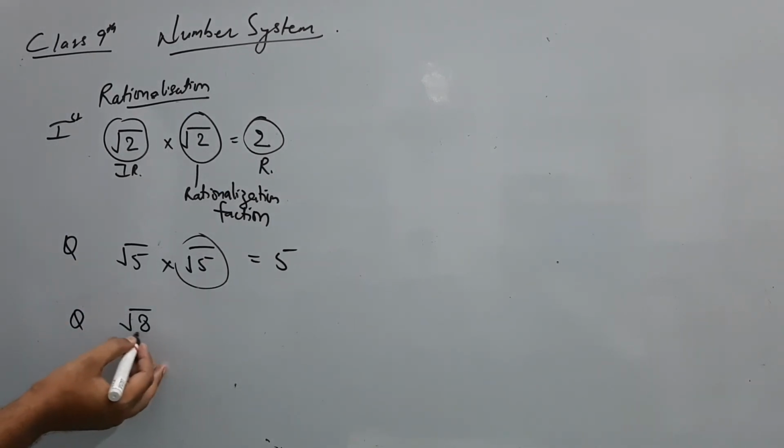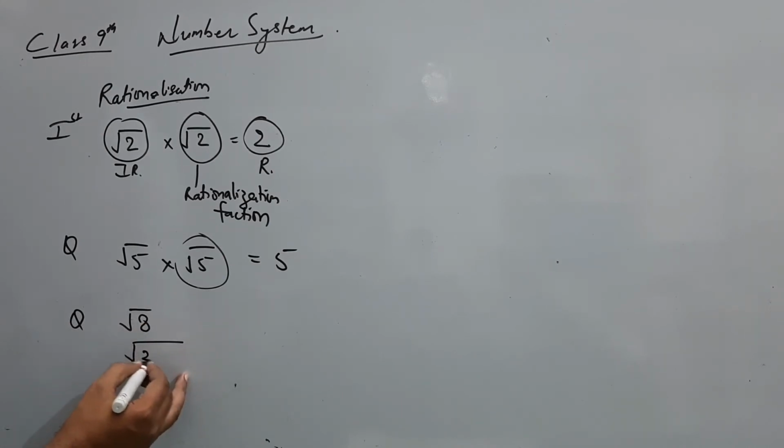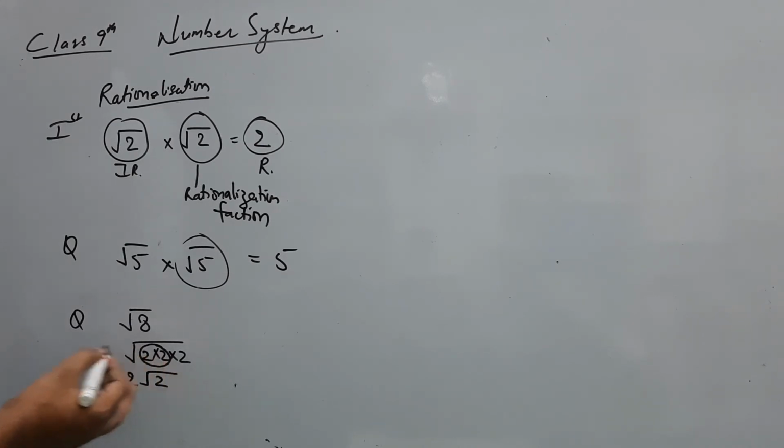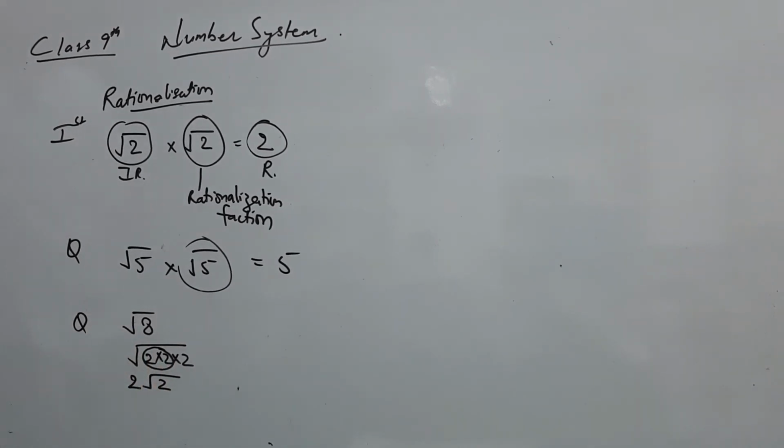So this is not the simple form of root 8. The simple form of root 8 will be under root 2 into 2 into 2, or we can say 2 root 2. How does it come out? Because we know whenever a pair happens, it will come out. So 2 as a pair will come out and becomes 2, and this 2 will remain here.